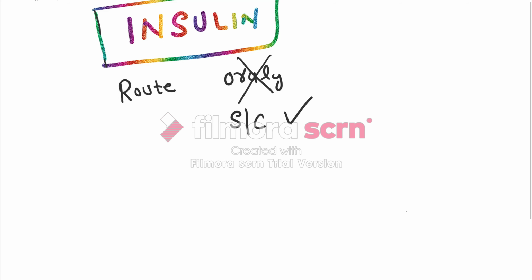We are going to discuss insulin. Insulin in pharmacology is a very important hormone. What you should know about insulin, first, is the route: by which route do we give insulin? Remember, insulin is never given orally, because it undergoes enzymatic cleavage in the gut. It is given by the subcutaneous route.